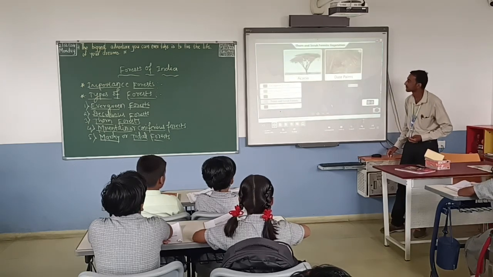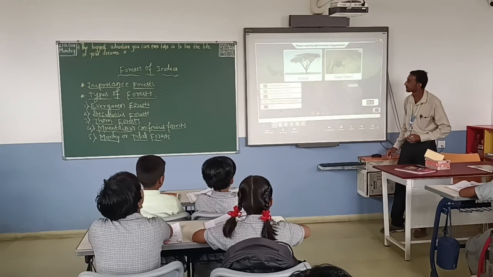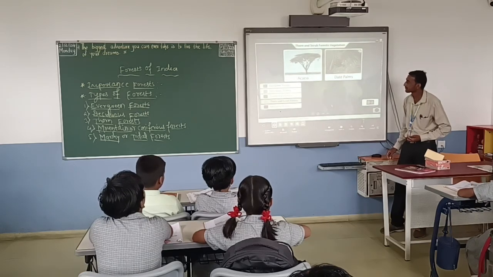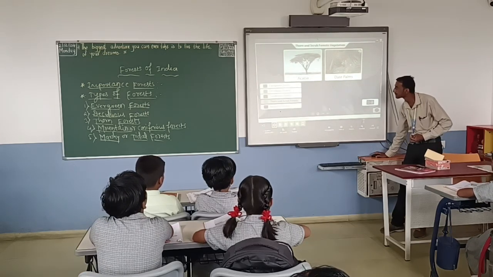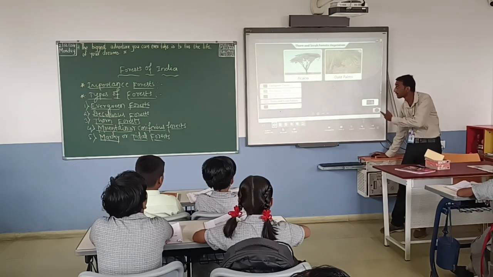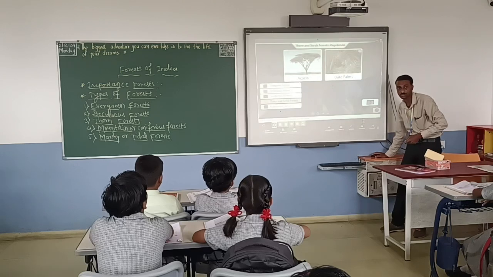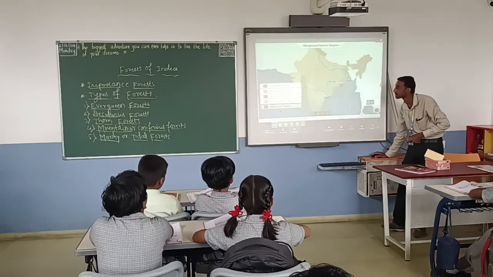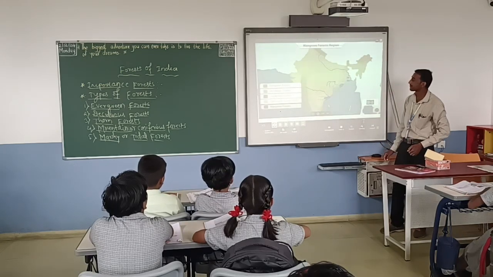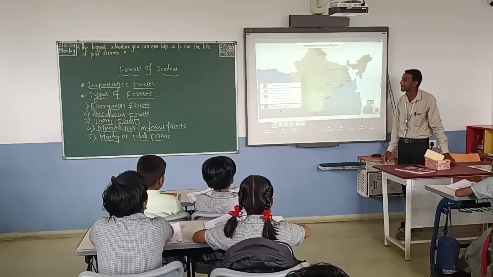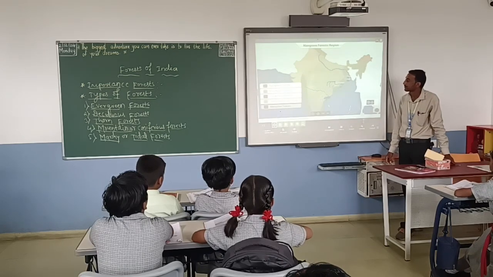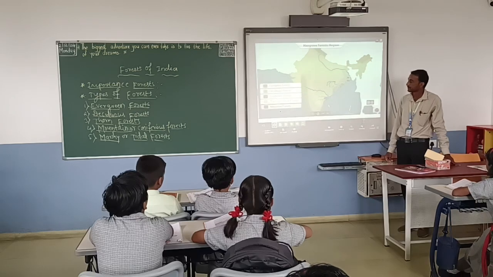They have deep roots, thick bark, sharp thorns, and small leaves. So date palms, hickory, and bamboo also we can find along with that. This type of trees we can find. These forests are found in the deltas of all major rivers like Ganga, Mahanadi, and Godavari.